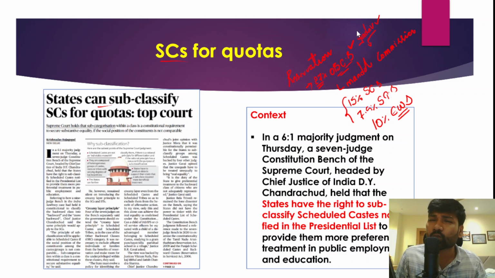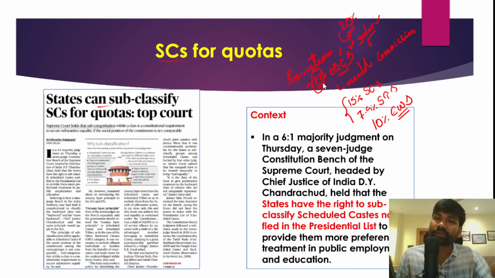So since one or two castes are more progressive within the OBCs, what has been happening? In this 27% of the reservation, more than 20% of the reservations have been benefiting the progressive sections within the OBCs, and that is the cause of concern.